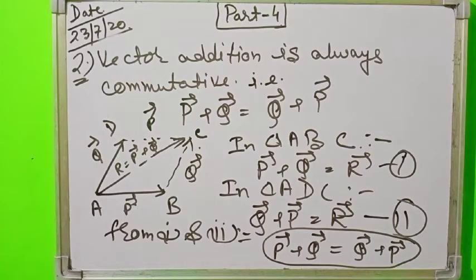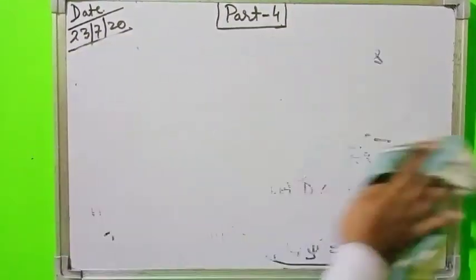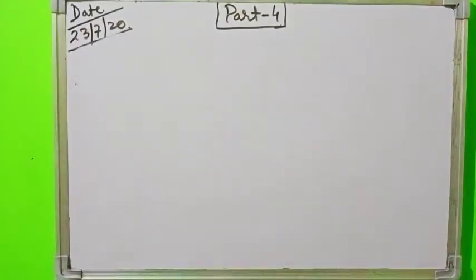Now we will check for associativity. Vector addition obeys the associative law.